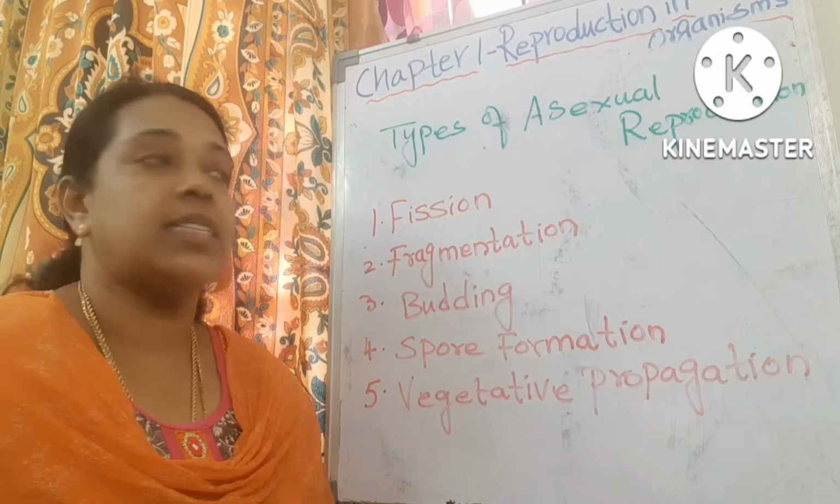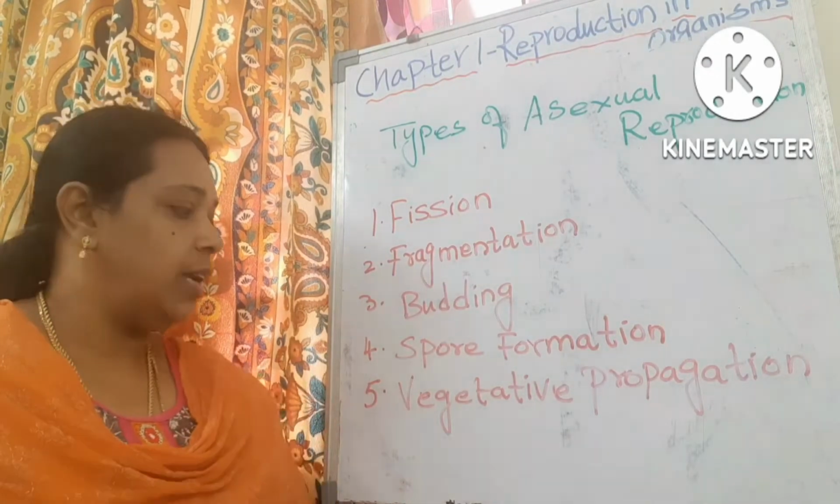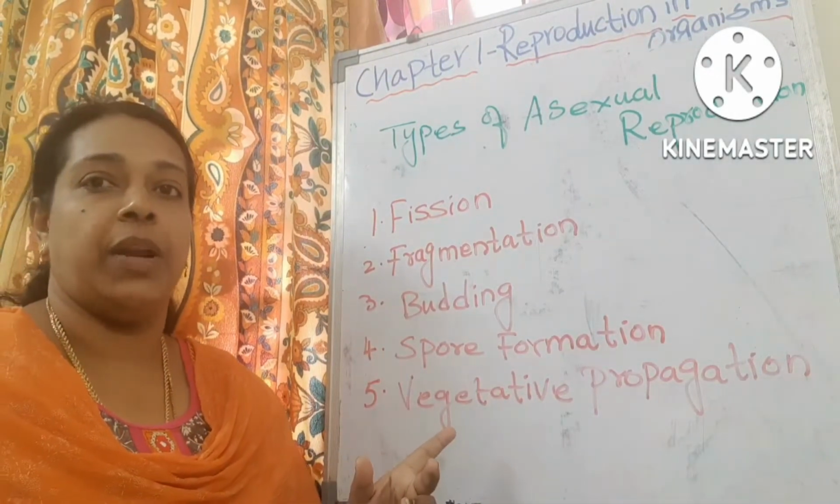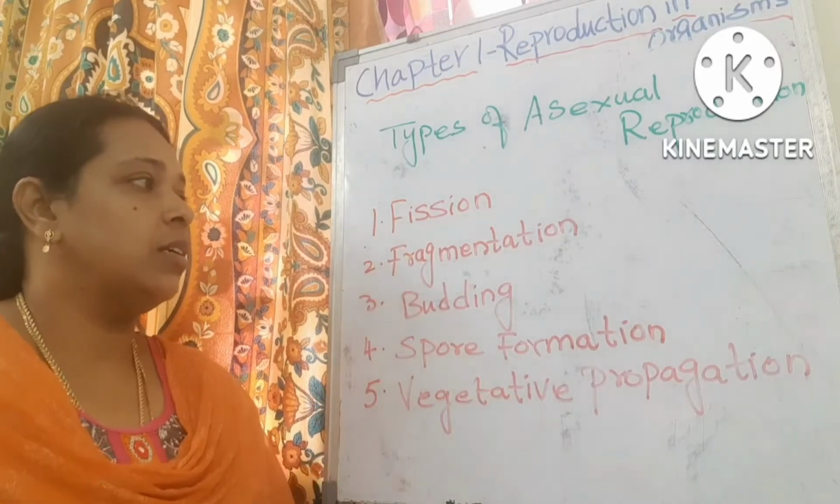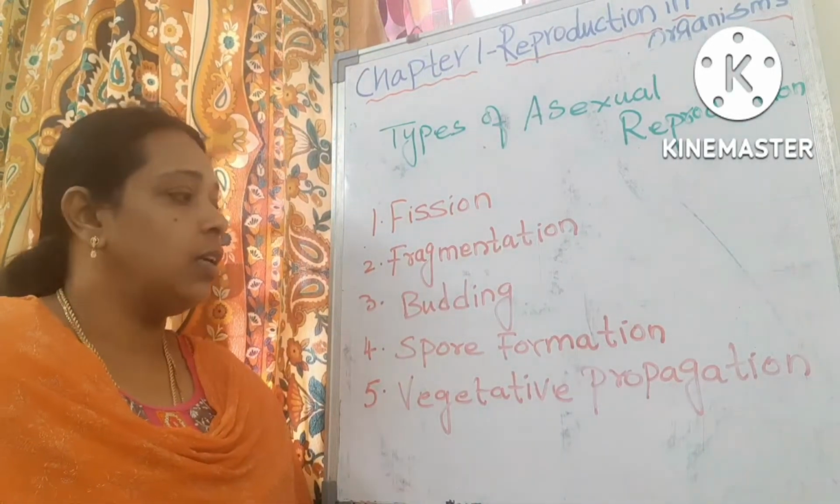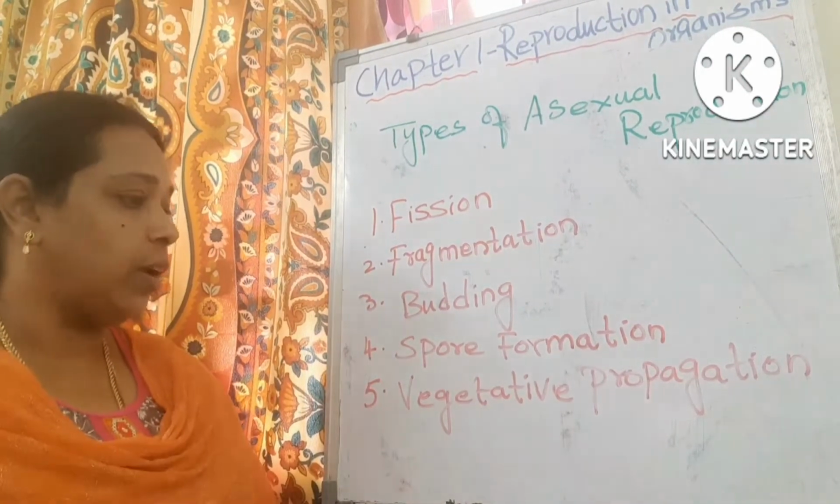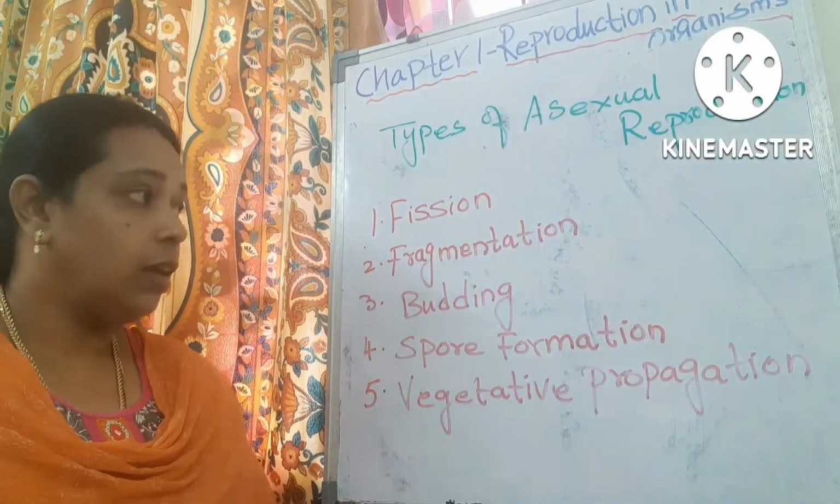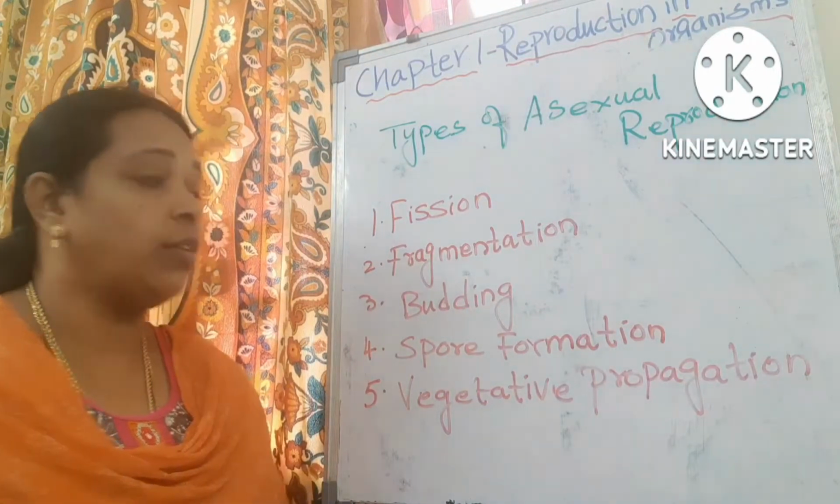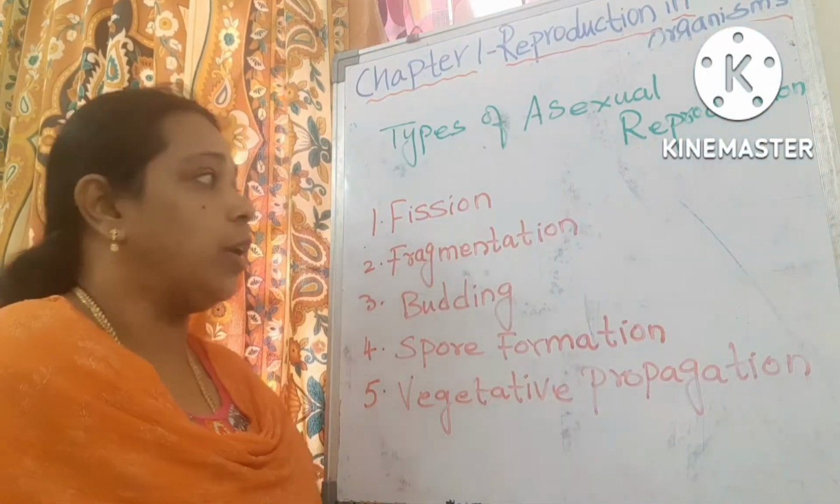Now let us see the types of asexual reproduction. There are 5 types: one is fission, second is fragmentation, third is budding, fourth is spore formation, and fifth is vegetative propagation. These are all the 5 types of asexual reproduction.